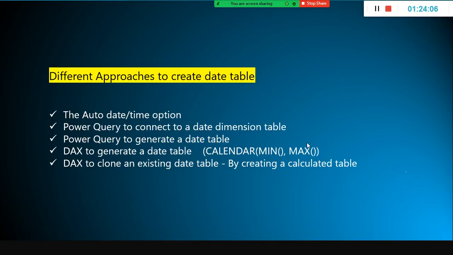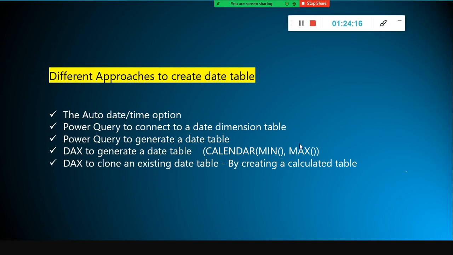Some silly questions they'll ask: why did you use minimum of order date, why do you use maximum order date, instead you should have used ship date, why? The simple thing, just understand the rationale. But mistakenly also, you can do it. Why should I use order date? Why can't I try this one? Don't try that. The other approach is, if you already have the existing date table, you can copy it to this one. But usually